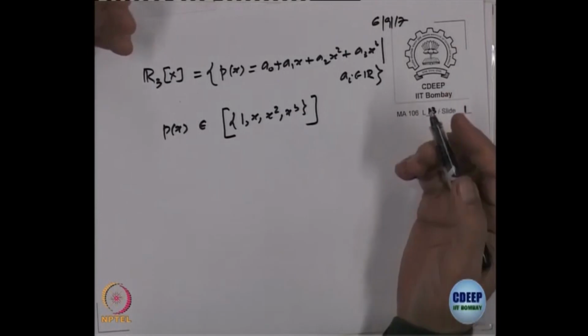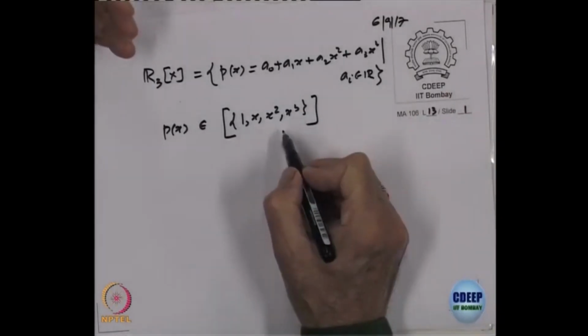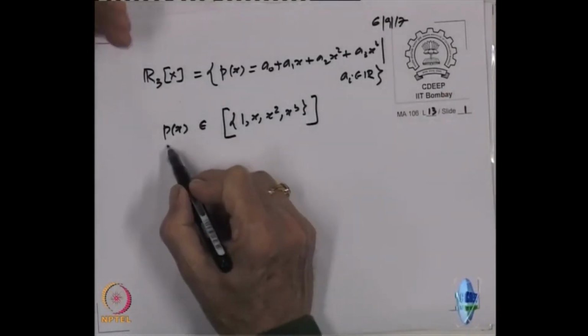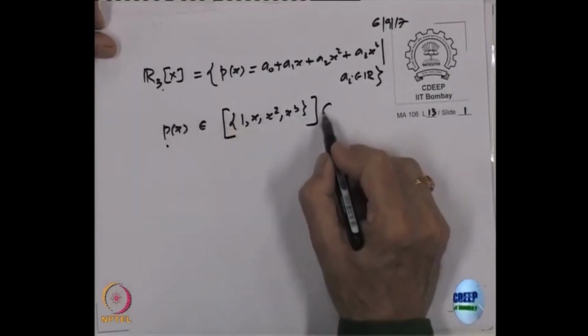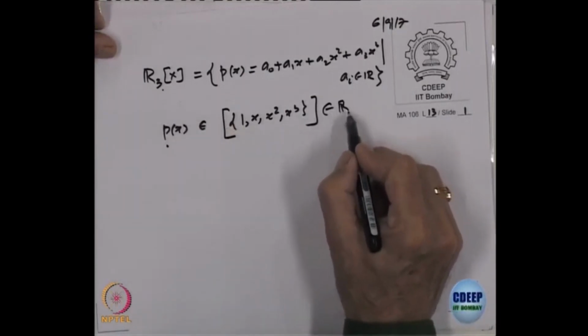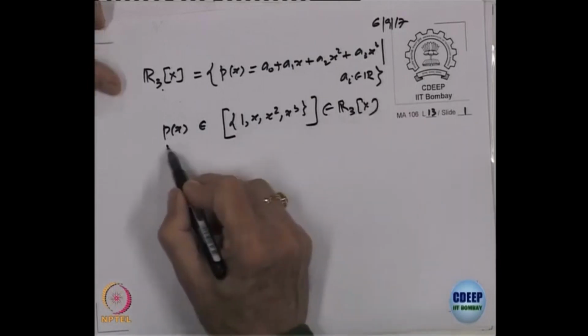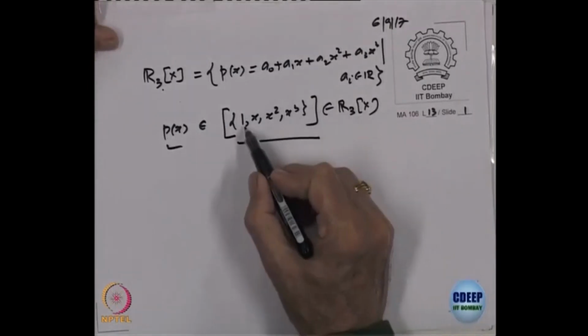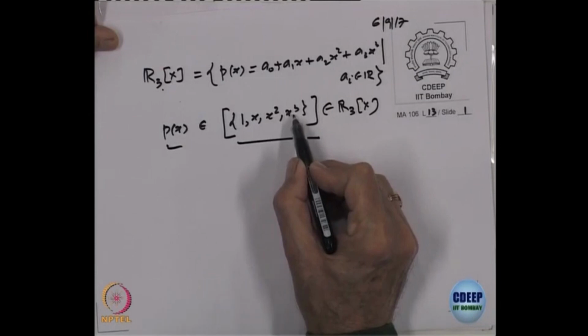So p(x) belongs to this span, which means every element of R3[x] is a linear combination of these 4 elements.